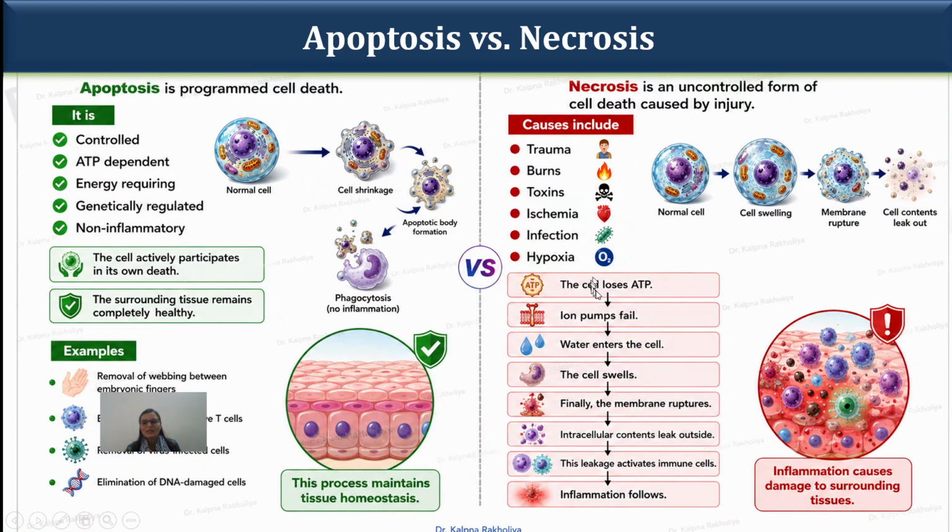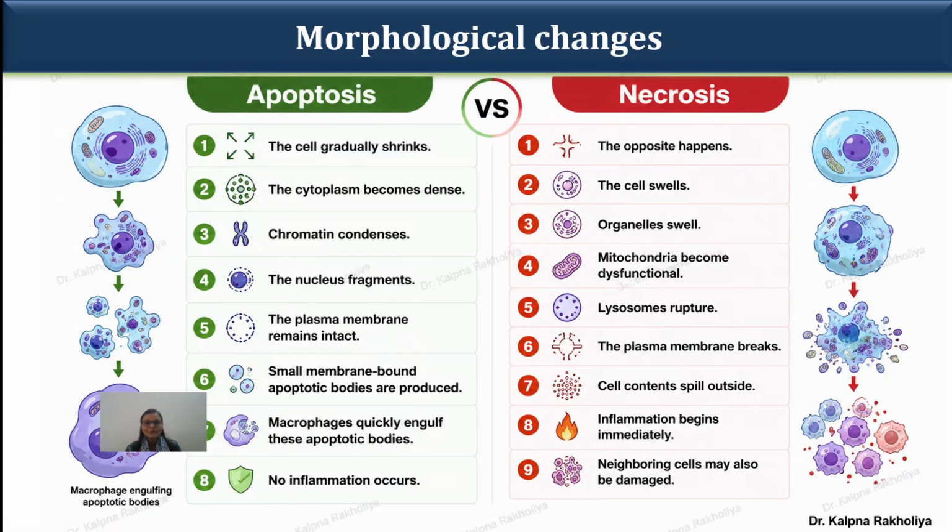Necrosis is also ATP related, but here the cell loses ATP and the ion pumps fail. This means the sodium potassium ion channels fail. Water enters the cell and it swells. Finally, the membrane ruptures. The intracellular contents leak out without the cell membrane, and this leakage activates immune cells and inflammation occurs.